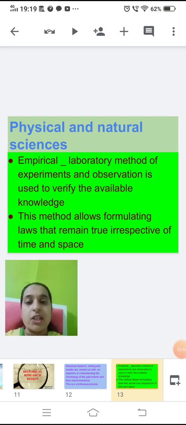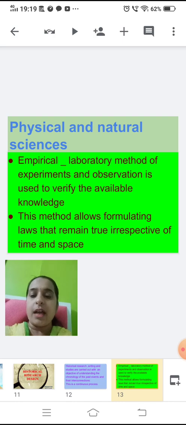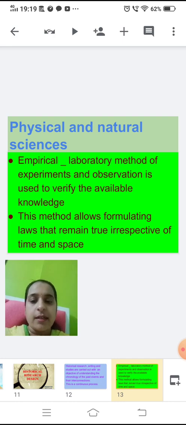In physical and natural sciences, the empirical, or you can say the laboratory method of experiments and observation, is used to verify the available knowledge. For example, the gravitational law, Pythagoras theorem, we can prove that, right? So irrespective of time and space, these laws which are formulated will always remain true. You can perform the experiments and get a conclusion, or ascertain the truth. Science is based on facts, right?